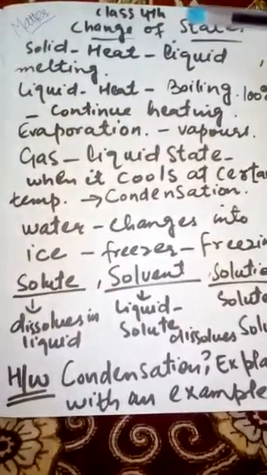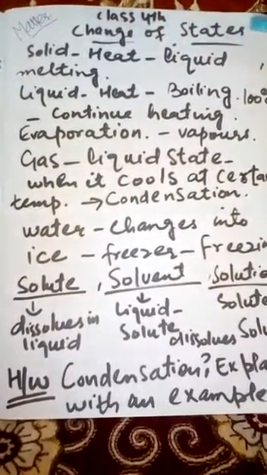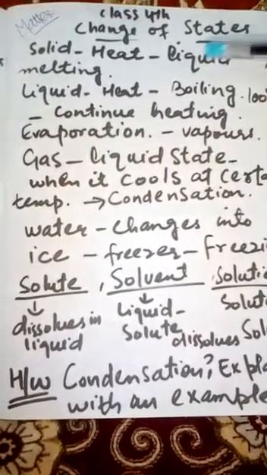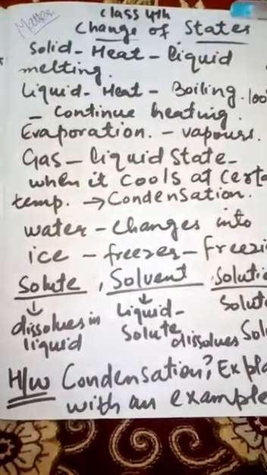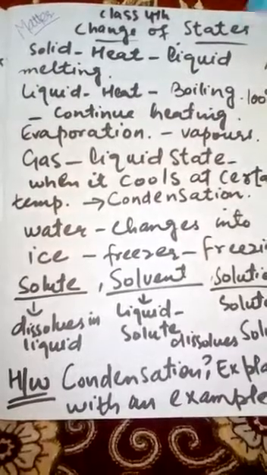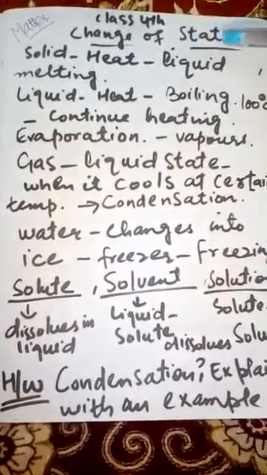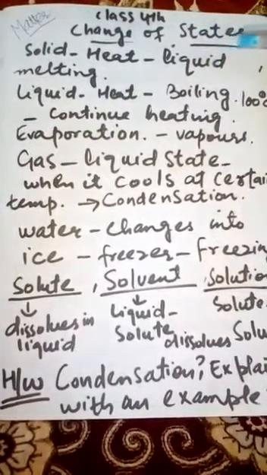This topic is for class 4th and the name of the topic is change of states of matter. Students, in the last topic we saw what is matter, what are the different kinds, solids, liquids, and gases, and we saw their important properties. And in this topic we will see how matter changes states.